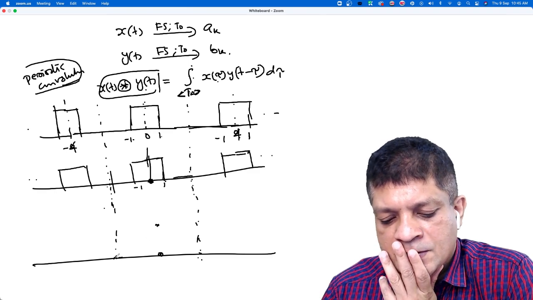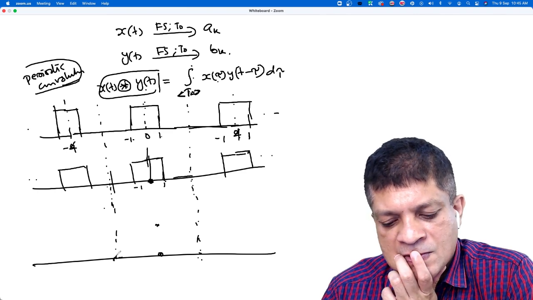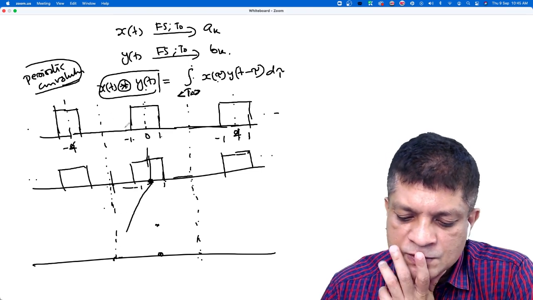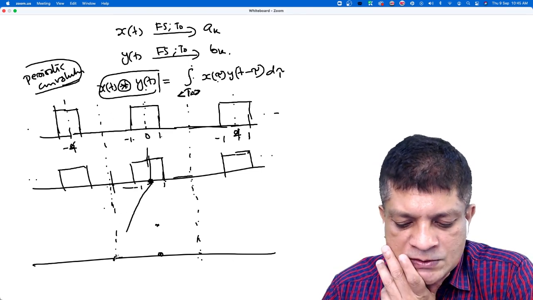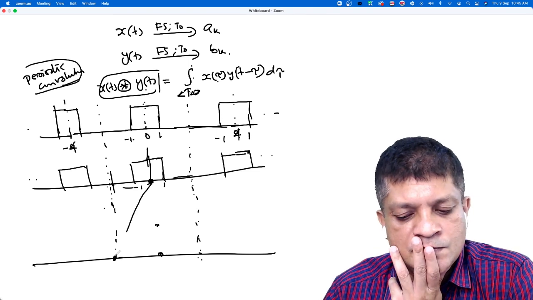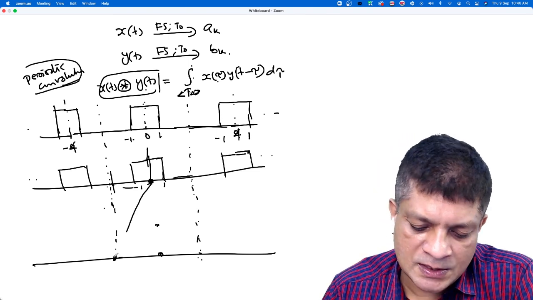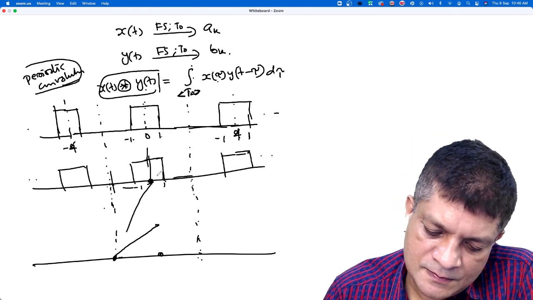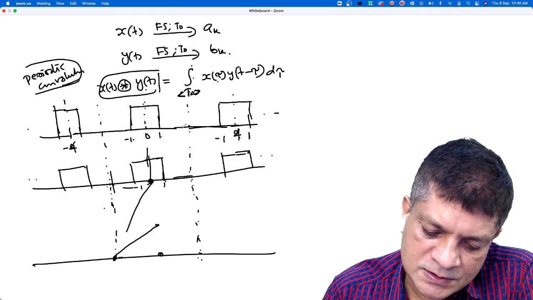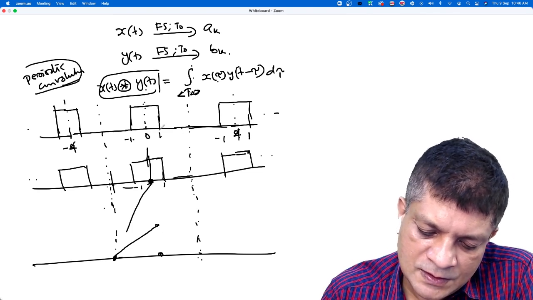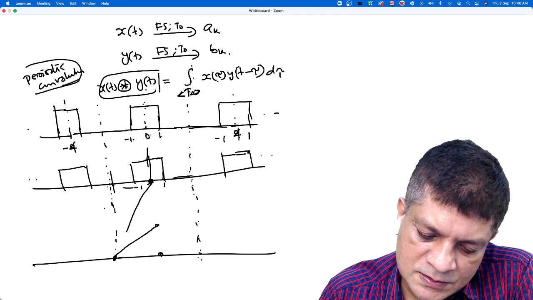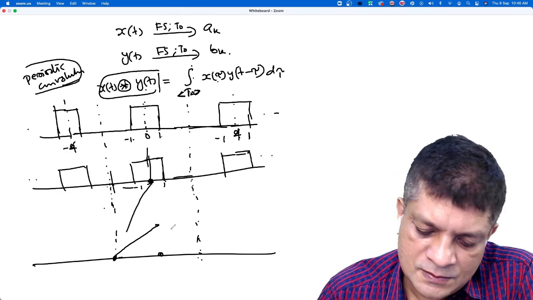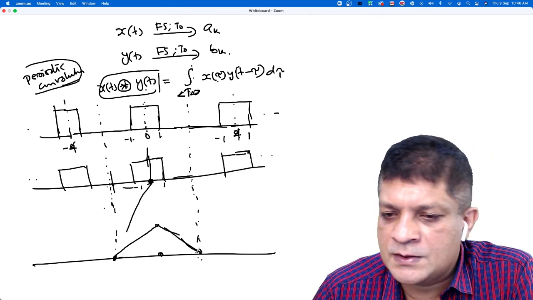What is the value at this point? When this point is here, multiply these two. What is the value? Is it 0? Yes, sir. Then what happens? Is it linearly increasing? Yes, sir. Then after this, when this point reaches here, then what happens? Afterwards, if you move this towards the right, is it this? Linearly decreases. You can verify this.